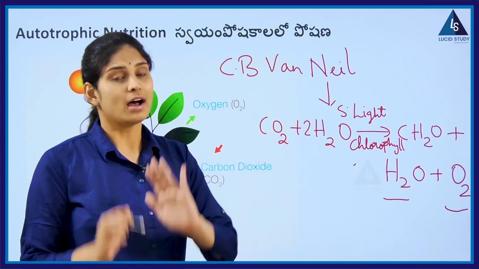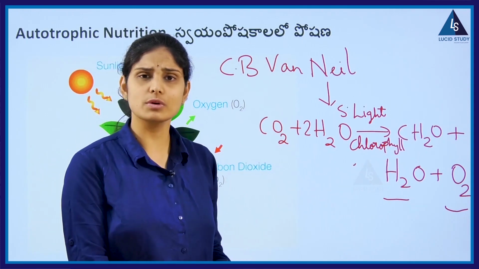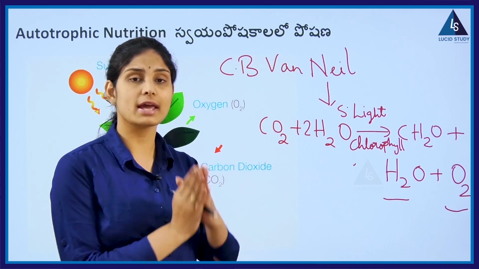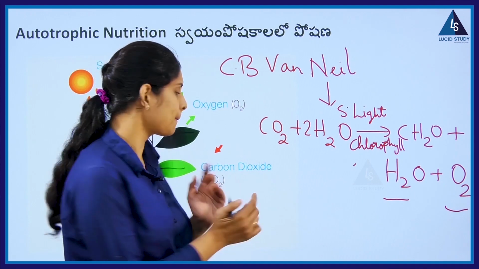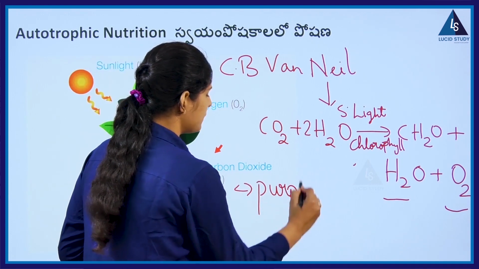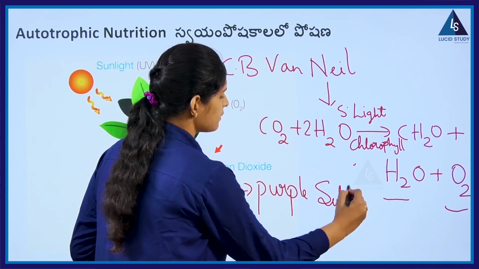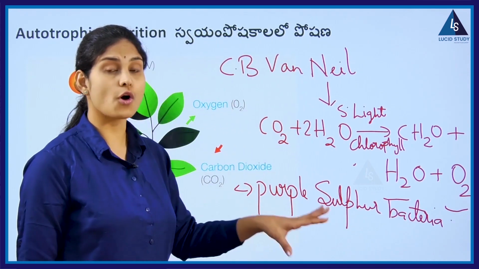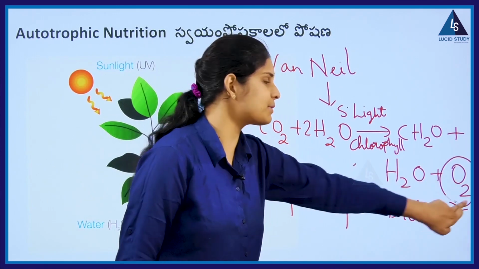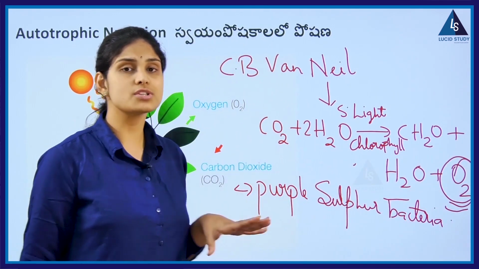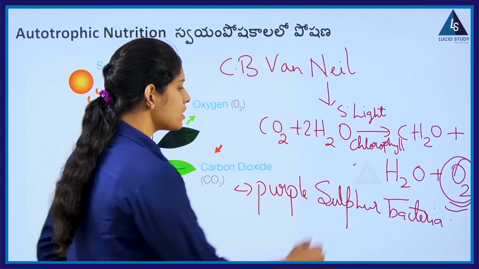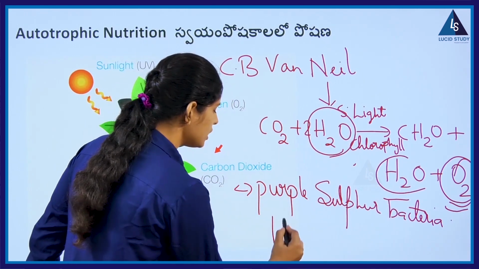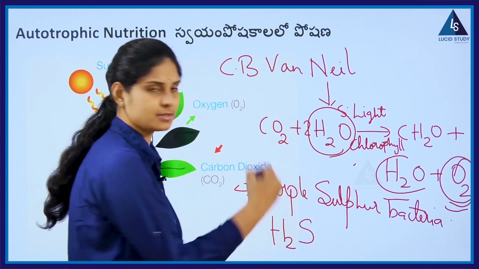But after that, he also worked on a special kind of organism, purple sulfur bacteria. He found that instead of release of oxygen, which happened in the previous case, there was release of sulfur, because instead of water he used hydrogen sulfide.